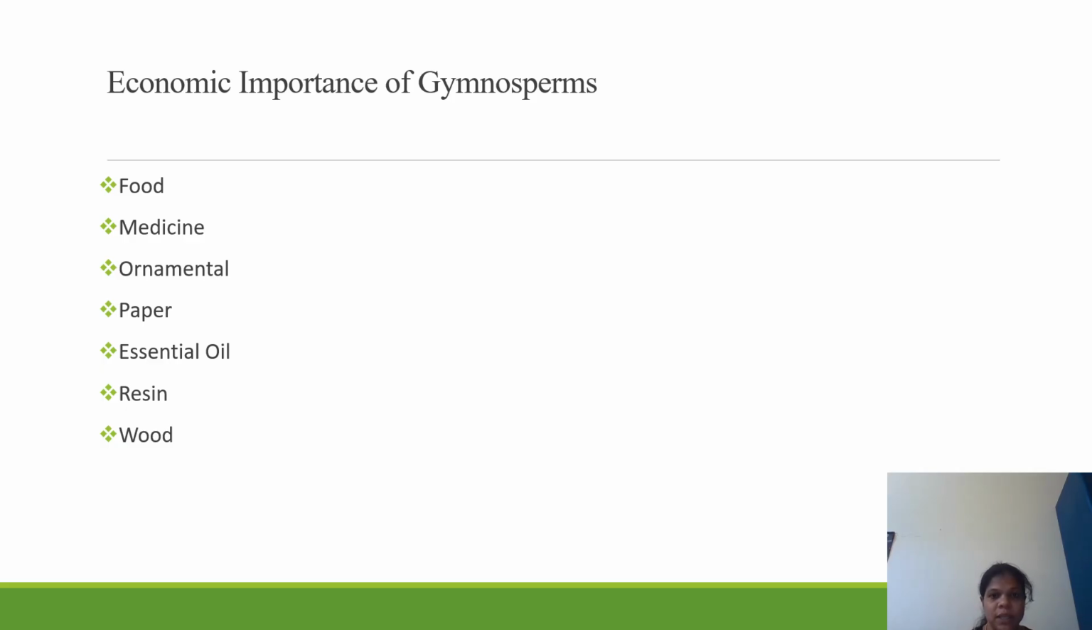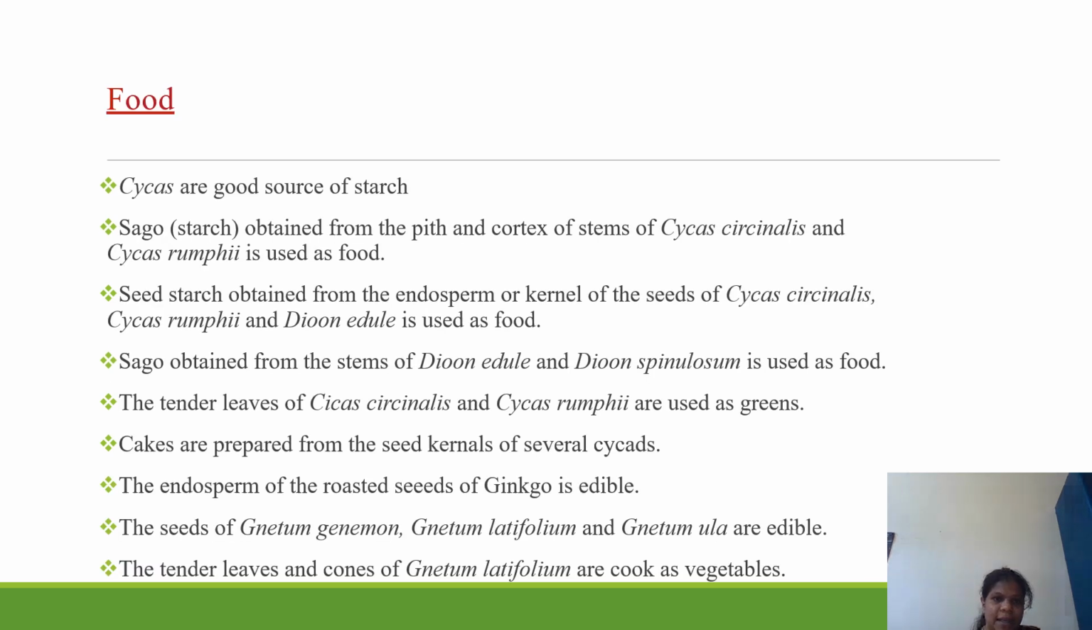Next, economic importance of gymnosperms. This slide shows various uses of gymnosperms. Some gymnosperms are used as wood. Some gymnosperms are used as food for human beings. We obtain certain products like resins and essential oils, and some gymnosperms are used for ornamental purposes. Some gymnosperms produce certain chemical substances which are used as medicines to cure various diseases.